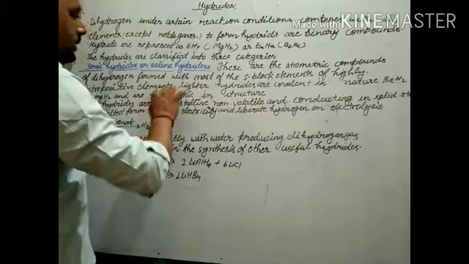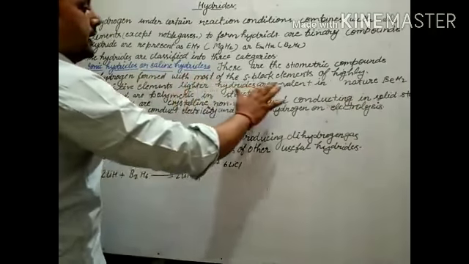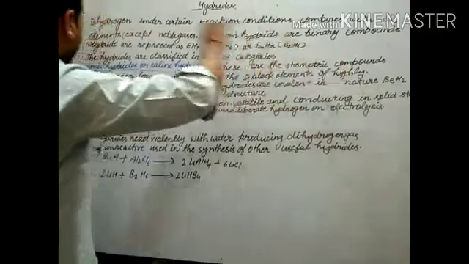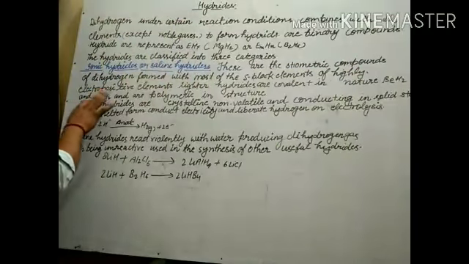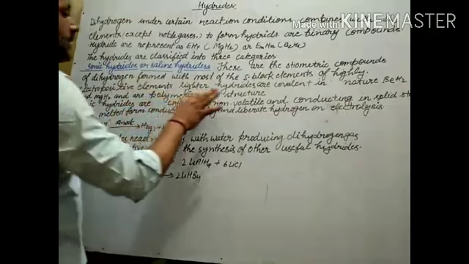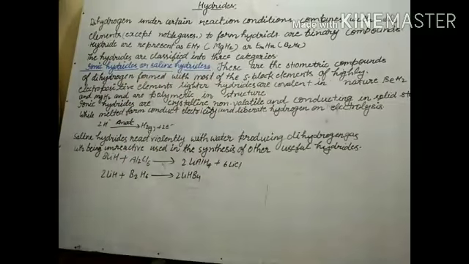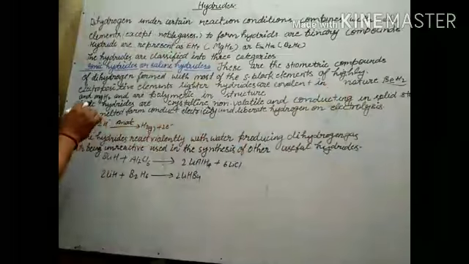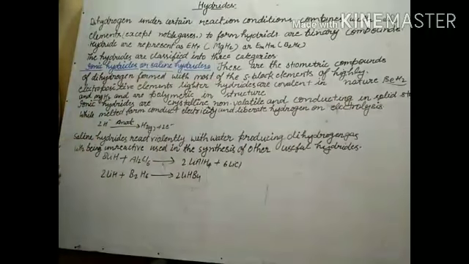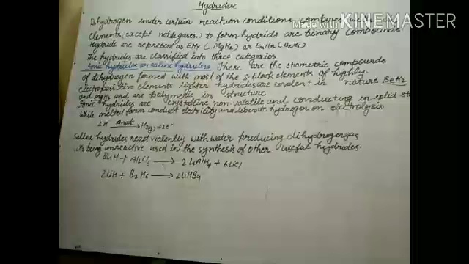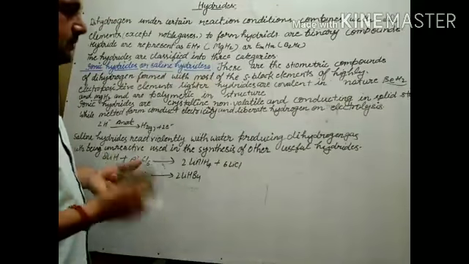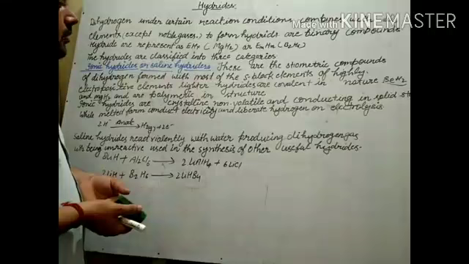Here, lighter hydrides are covalent in nature, like BeH2 and MgH2, which are polymeric in nature. Means the lighter ones are covalent in nature, and sometimes they form polymeric compounds.